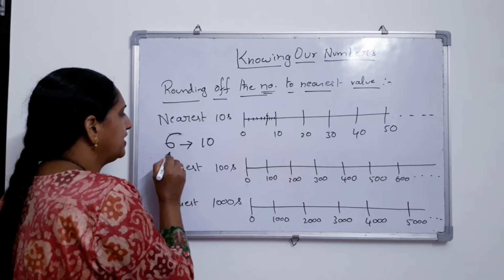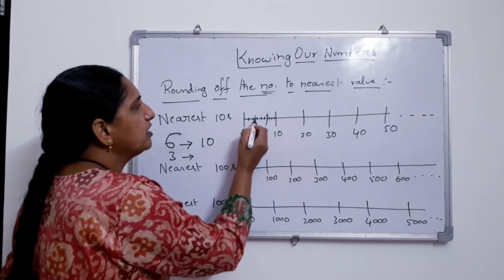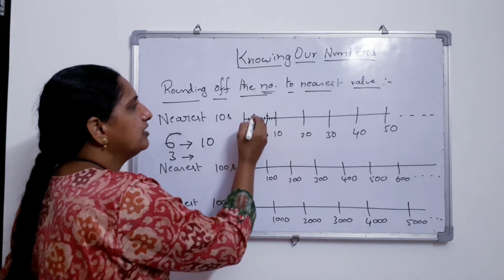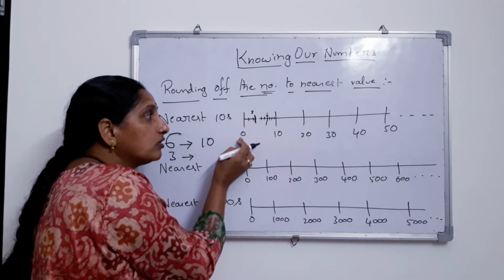Now suppose I take 3. If I take 3, 1, 2, 3, here itself, right? This number is very near to what?